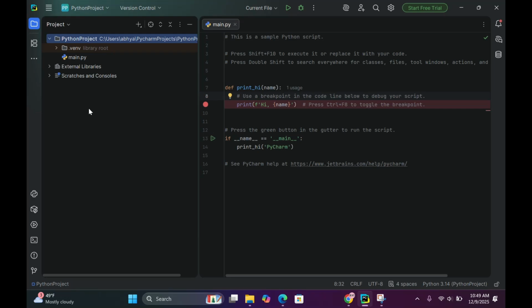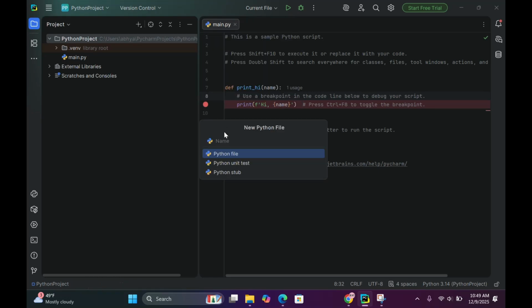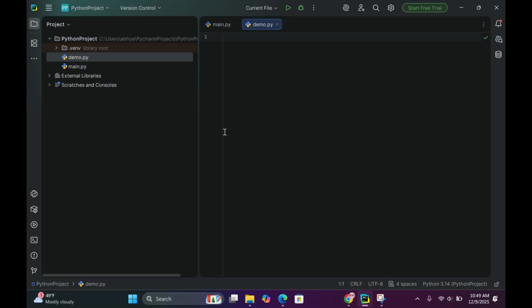Now let's create a Python file. Right-click on your project, New, Python file. I'll call mine demo.py. Feel free to call yours anything you want. Type this tiny test program just as a starter, like Python's first baby step. Print hello world.